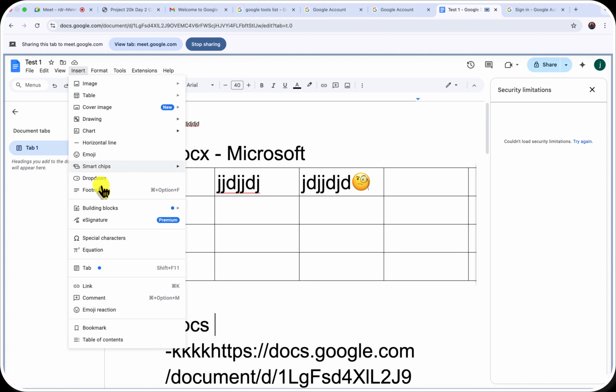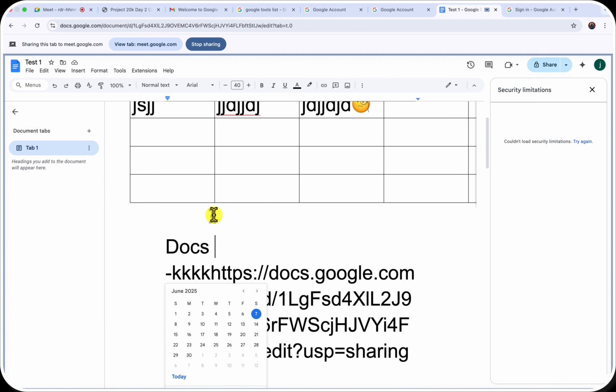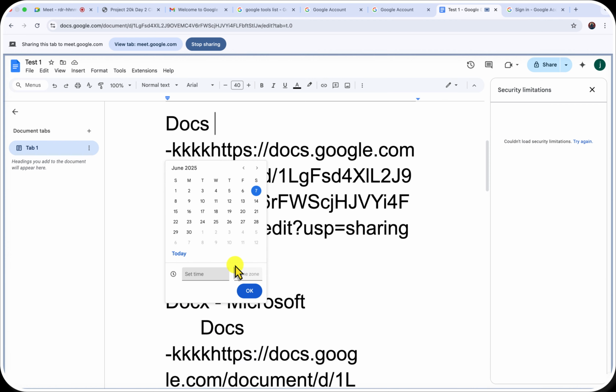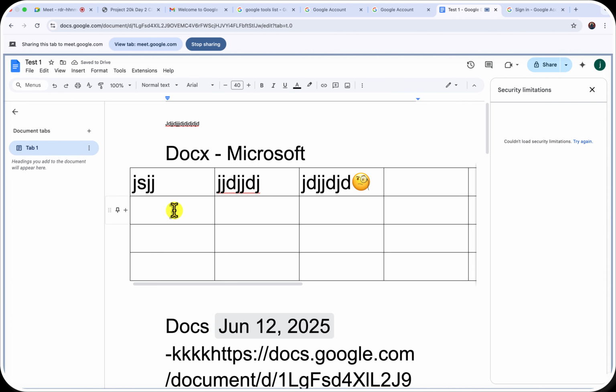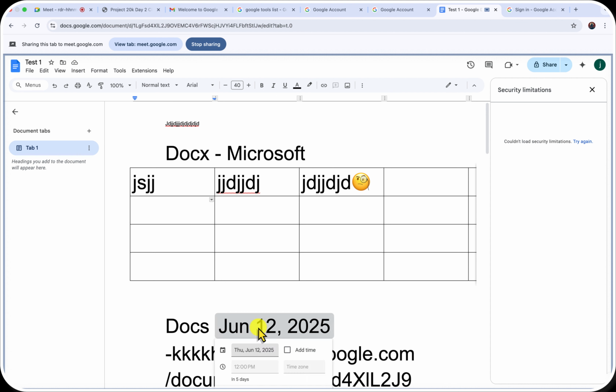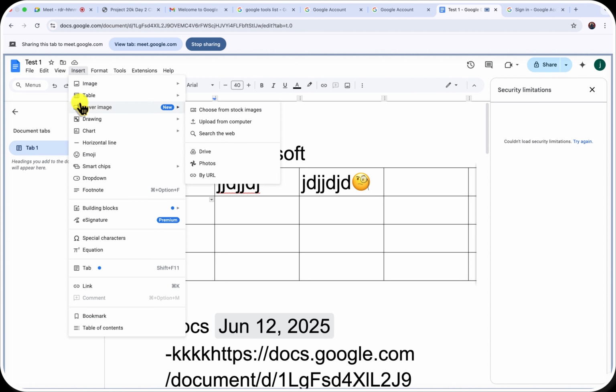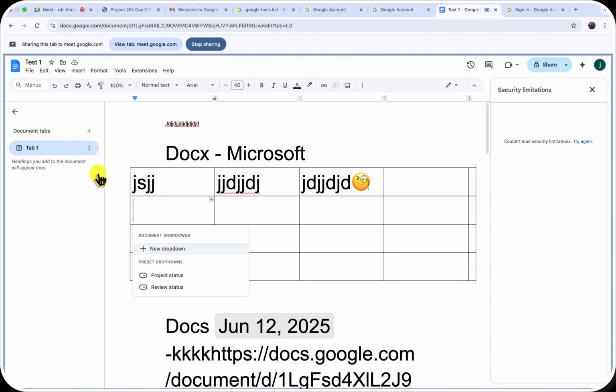Then another thing is this smart chip. Now this smart chip usually is just you adding maybe a timer or whatsoever into your document, right? So this is just where you decide to add maybe a timer right inside of this box. But usually I work more with the smart chip in Excel or in Google Sheets over Google Docs.